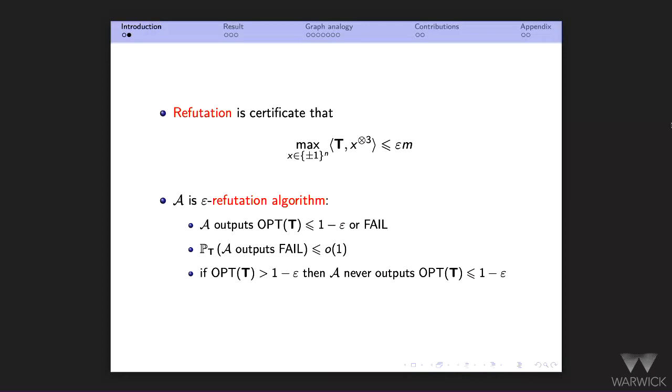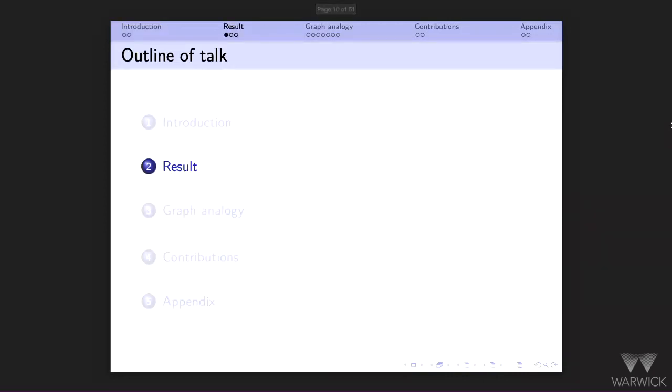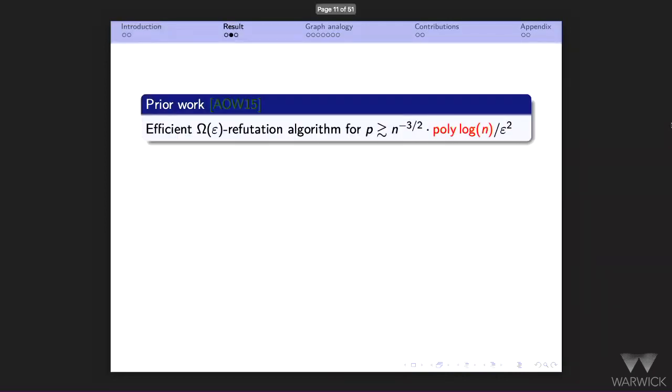Okay. So what is the result? What is known is the following. I'm condensing a lot of work, in particular one paper by Allen, O'Donnell, and Witmer, which says that you can have an efficient algorithm for epsilon refutation as long as the clause density is at least, and I'm hiding constant factors here, n to the minus 3 over 2.